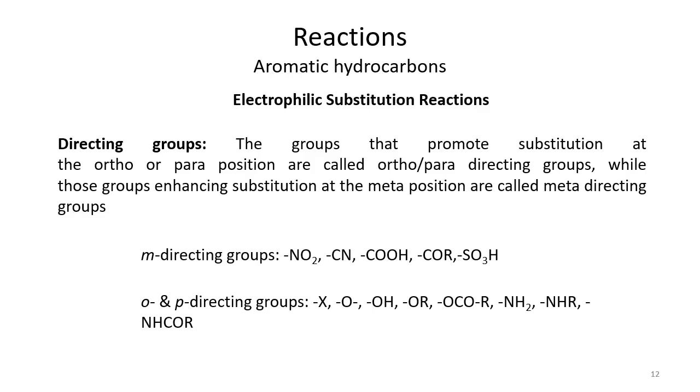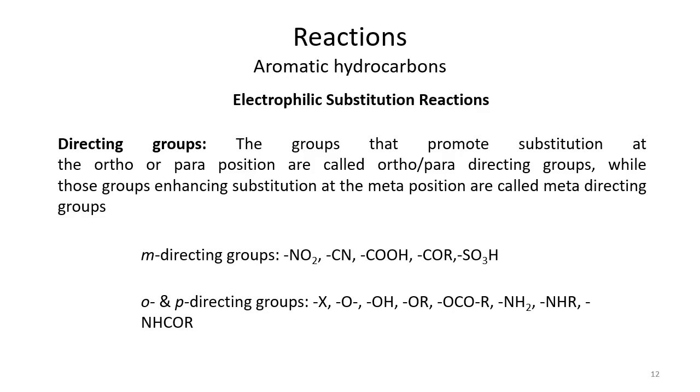These groups already present on the benzene ring have their influence on the next incoming electrophile that will come onto the benzene ring. How does it affect that? If you have nitrobenzene, then the nitro group is present on one position, and there are 5 other sites available for the upcoming electrophile.